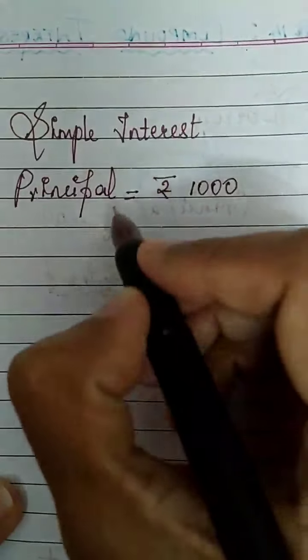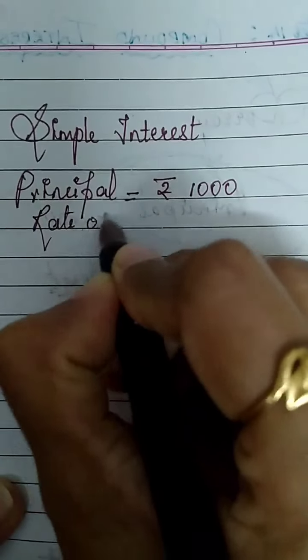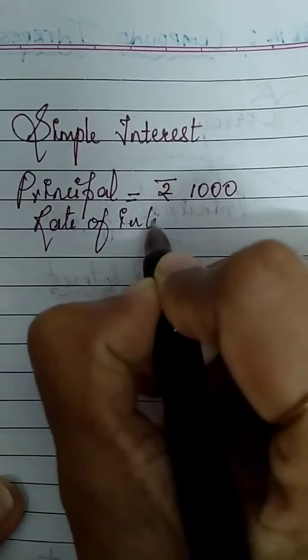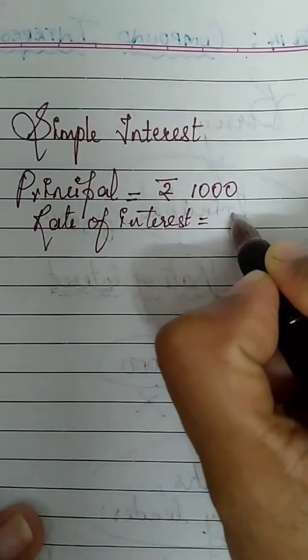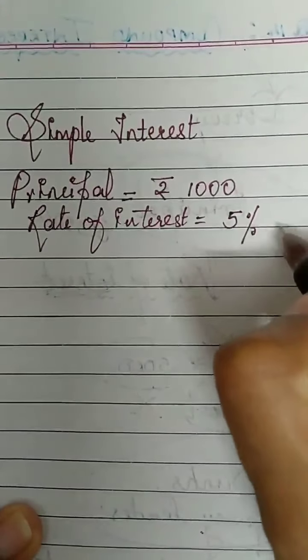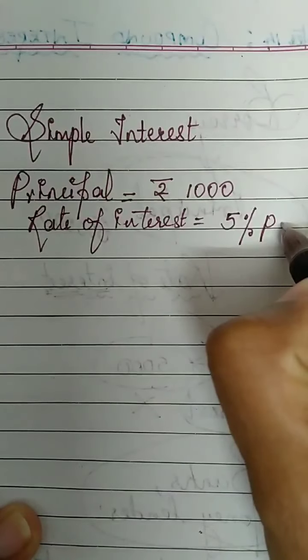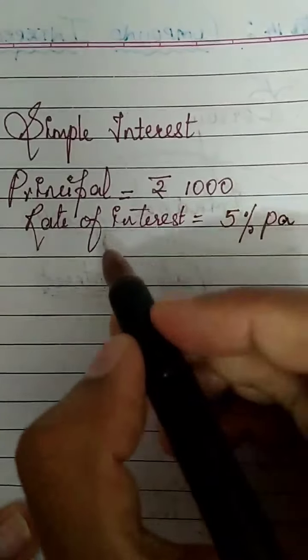The rate of interest is given in the form of a percentage. They say that the rate of interest is 5% for 1 year, 5% per annum, PCPA we say.